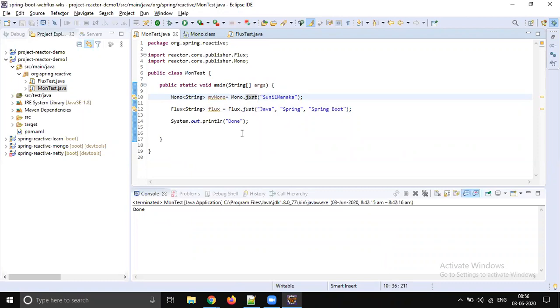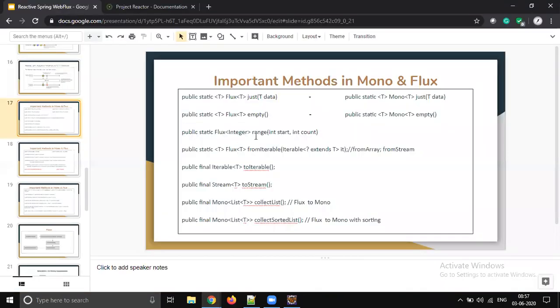From stream, because it's going to hold only one data. If you are storing only one data, then we don't have the collections or array concept, right? That is the reason Mono is straightforward. So we have toIterable, fromIterable, fromArray, fromStream. These are to convert from collection, I mean Java, to Flux.